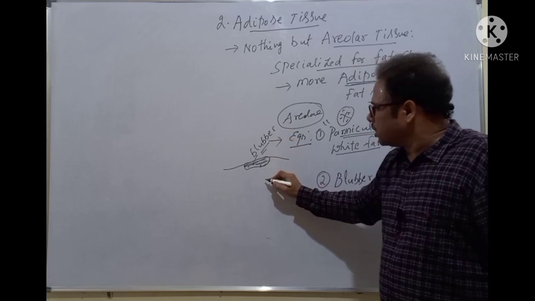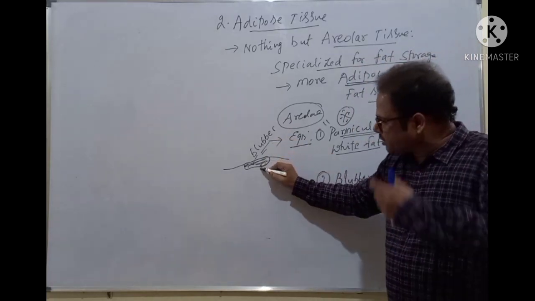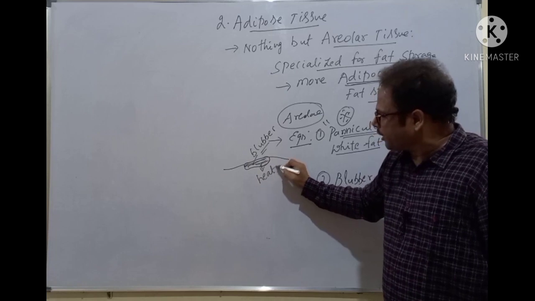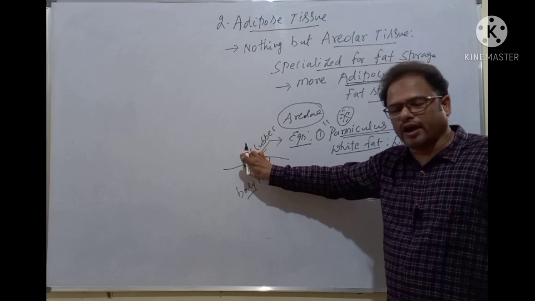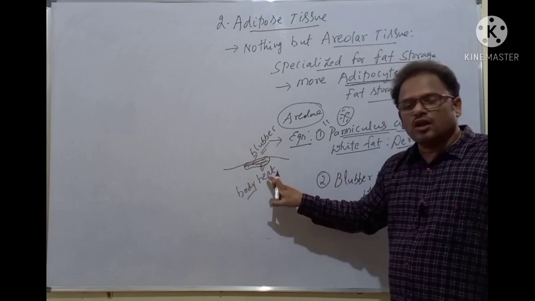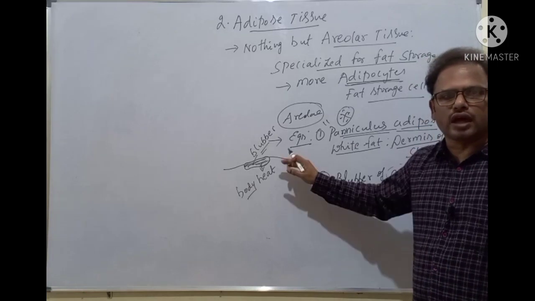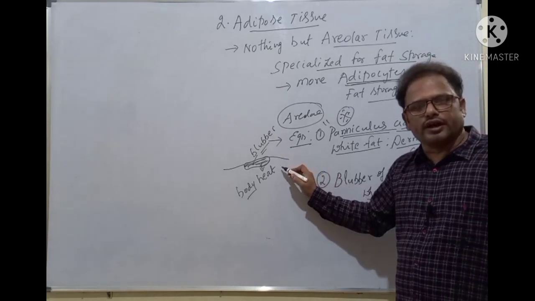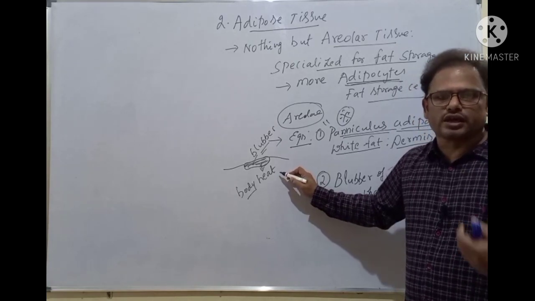It is there for thermal insulation. That is, through the metabolism of this fat, more body heat is generated, which is required for the aquatic mammals. Why? Because they live in a very cold environment, isn't it? So what is required for the animals living in the cold environment? Heat is required.